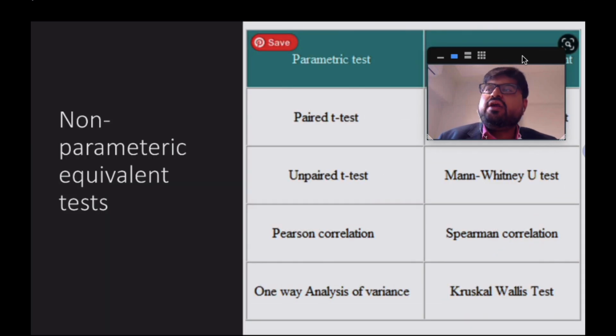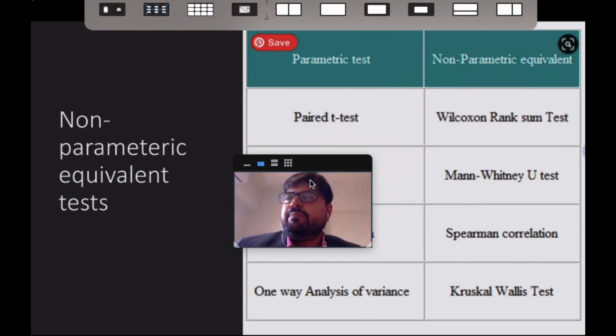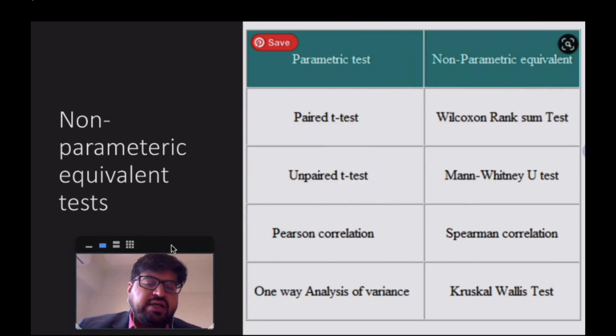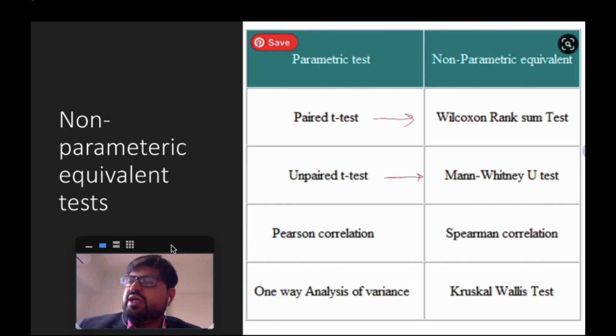Okay, then looking at non-parametric equivalents of these tests. I'll not go into the details of the non-parametric tests, but I'll just list them out. And like I said, you can take a screenshot of this. The non-parametric equivalent of a paired t-test is what is known as a Wilcoxon's rank sum test. For an unpaired t-test, you use a Mann-Whitney U-test. Again, when you read a paper, within the methodology section, these tests will be written. And when somebody has used a Mann-Whitney U-test, you know that the data is not normally distributed.